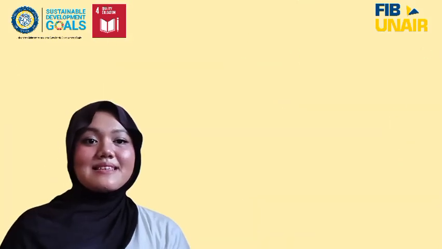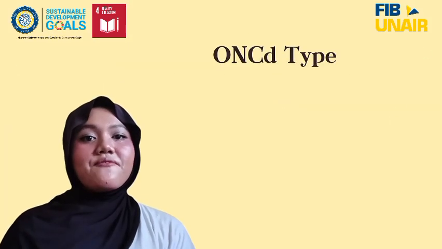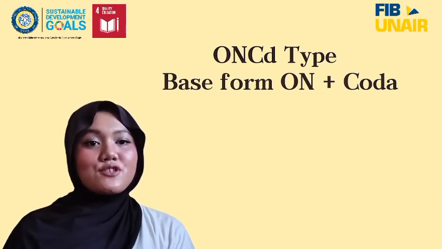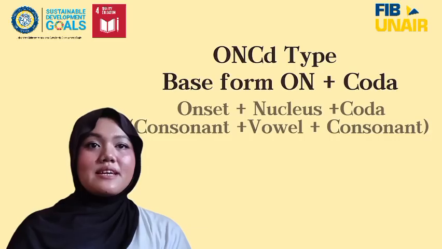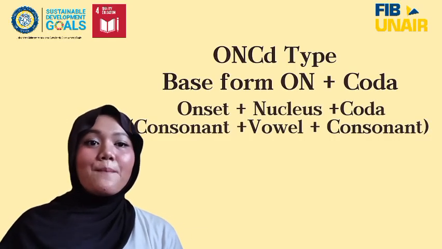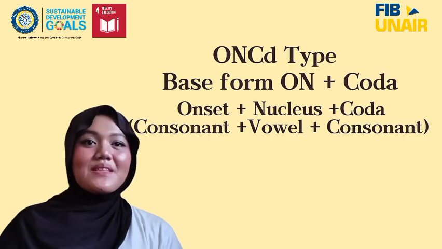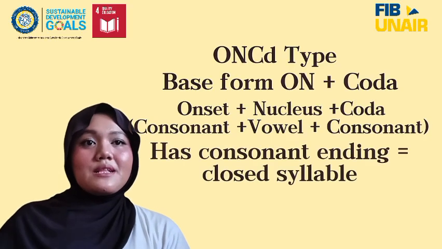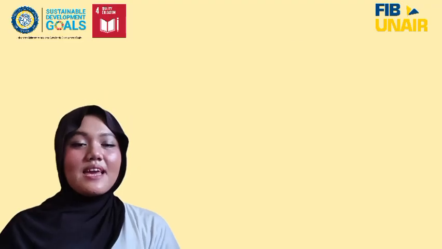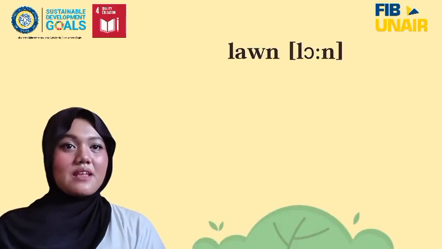The second type is ONCD. This type is derived from the basic ON form by adding a final consonant, or coda. So the structure is onset plus nucleus plus coda, or consonant plus vowel plus consonant. It is a closed syllable because it ends with a consonant. As an example, we can see the word lawn.